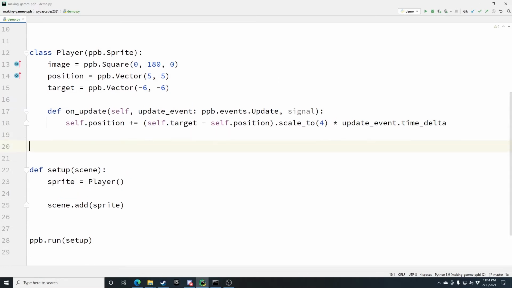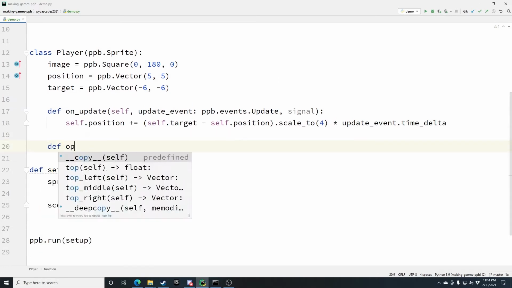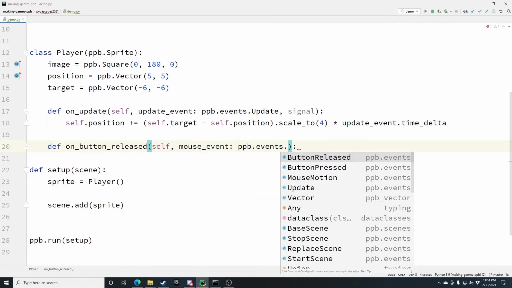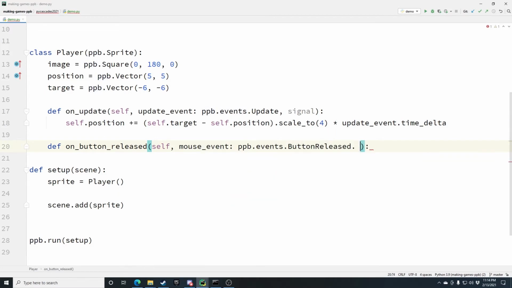In order to send it, we're going to use on_button_released, self, mouse_event, ppb.events.ButtonReleased, and that signal function, which we'll explain right now.